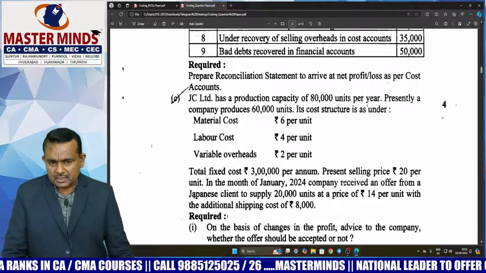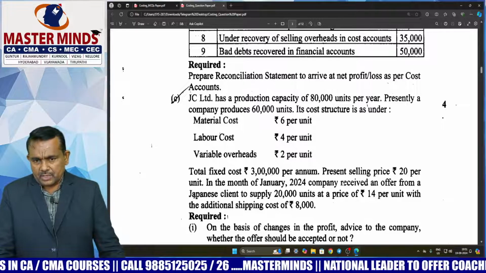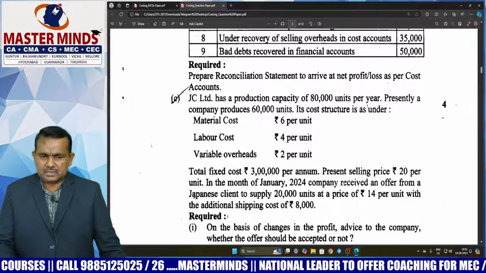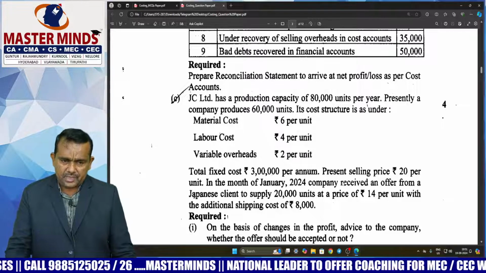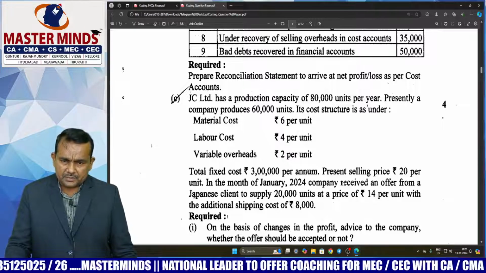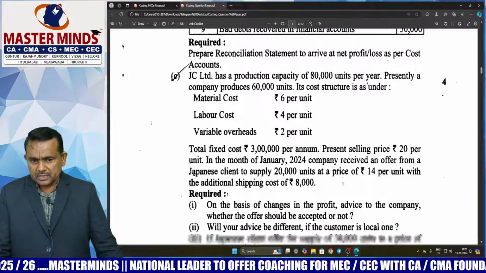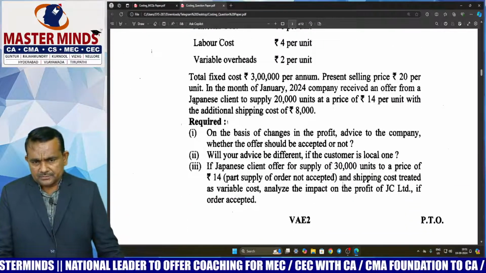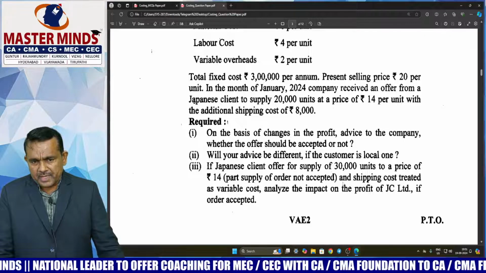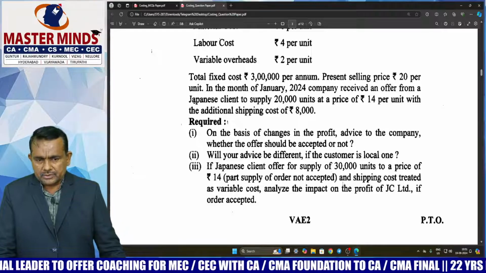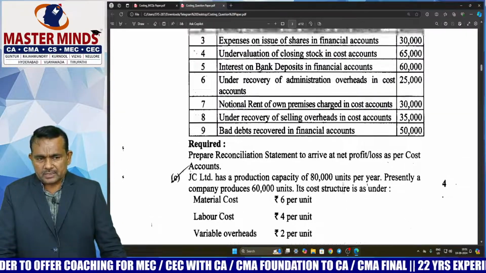Next, 1C, 4 marks, sir. This is marginal costing. So here variable cost per unit details are given. Next, fixed cost details are given. Price structure details are given. Next, present production capacity, production volume 60,000 units. So this is a decision making question, sir, whether the offer should be accepted or not. Decision making questions, easily can do it, sir. So this is the 4 marks.